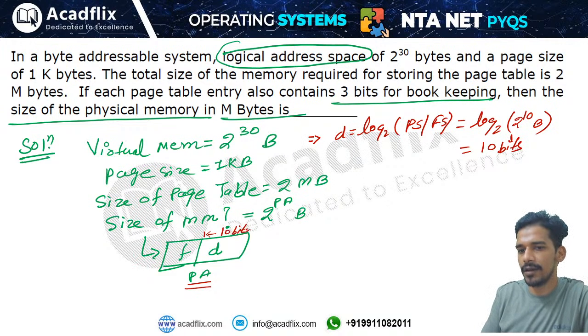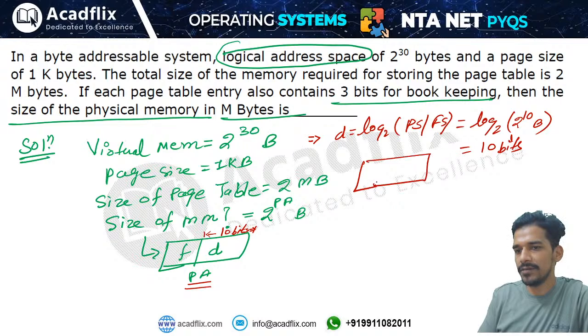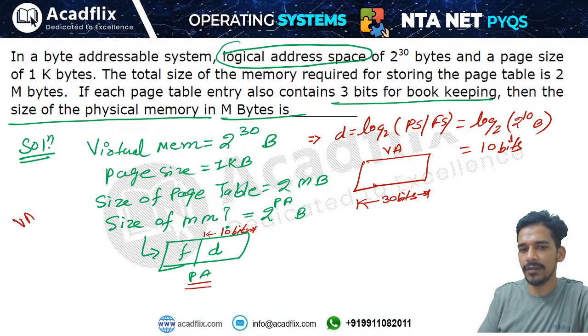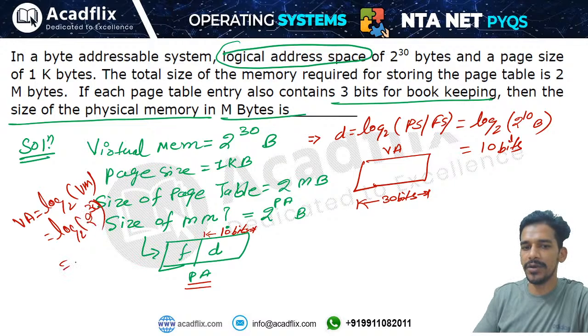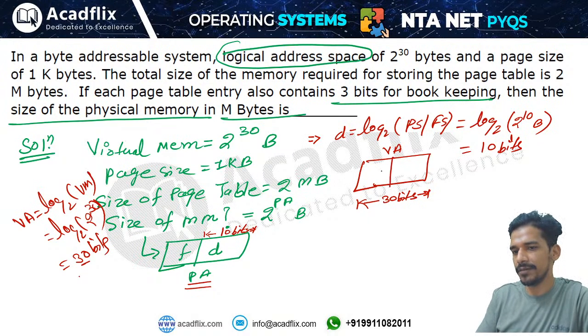Now I need to find out frame number. Okay, how many bits are there in the frame number? So we have to find out. We are given this virtual memory is 2 to the power 30 bytes. So we know that the virtual memory size is given, that is virtual address will be of 30 bits, right? Virtual address is nothing but log base 2 of virtual memory size. Log base 2 of 2 to the power 30 means 30 bits. So virtual address will be of 30 bits. So that is divided into page number and offset, right? Offset bit is 10